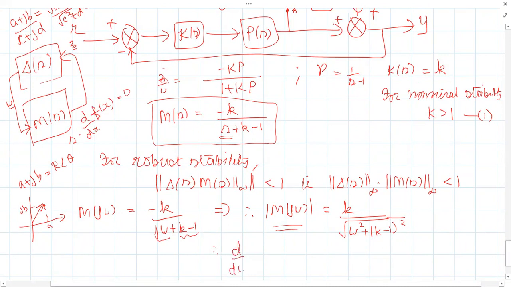d by d omega of the magnitude of M of j omega. Tell me what you are getting. You have to equate it to 0. Tell me what you will get.